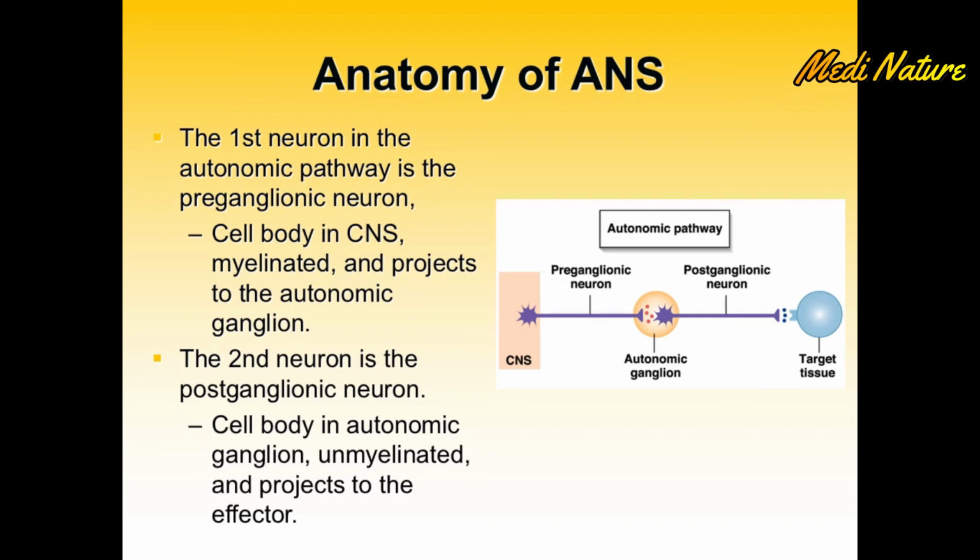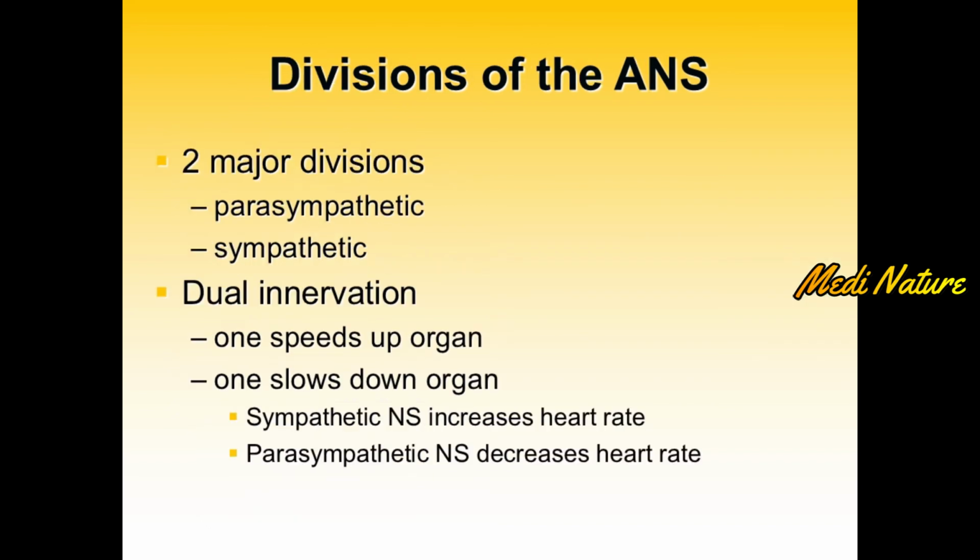And when we are considering the second neuron of this pathway, it is called postganglionic neuron. Its cell body is located in autonomic ganglion. The axons are unmyelinated and the axons extend towards the effector organs. As we know, there are two divisions of the autonomic nervous system. The majority of the innervations of autonomic nervous system are dual innervations.